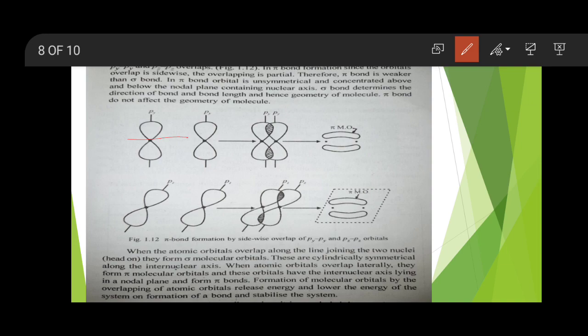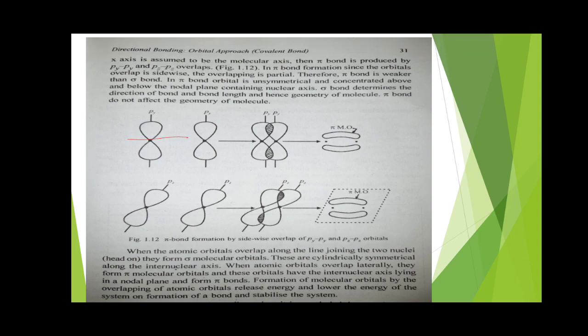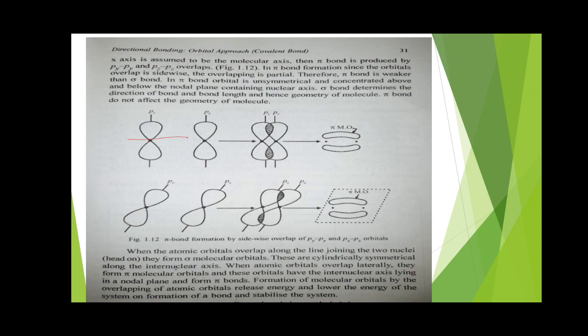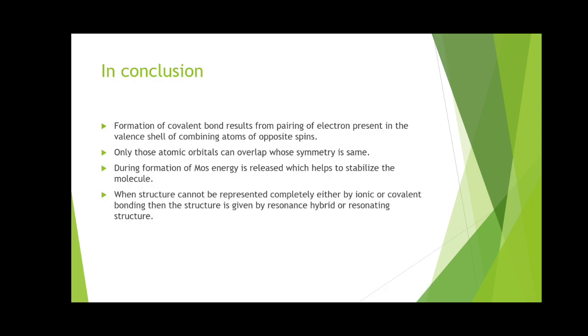Formation of a molecular orbital by overlapping of atomic orbitals releases energy, and the lower the energy, the more the stability. Remember, this is one important concept: the higher the energy, the lower the stability. So the lower the energy in the molecule, the higher the stability.